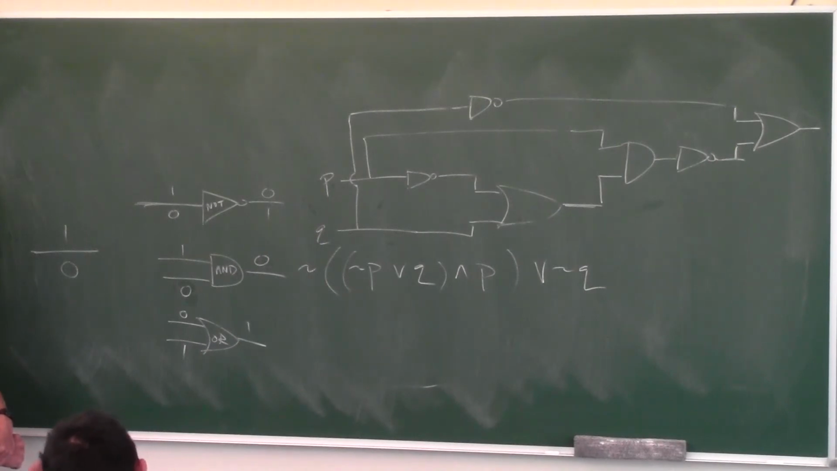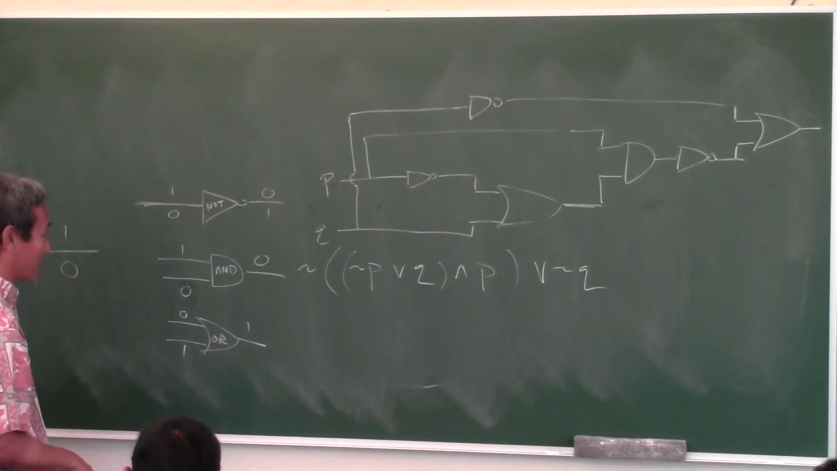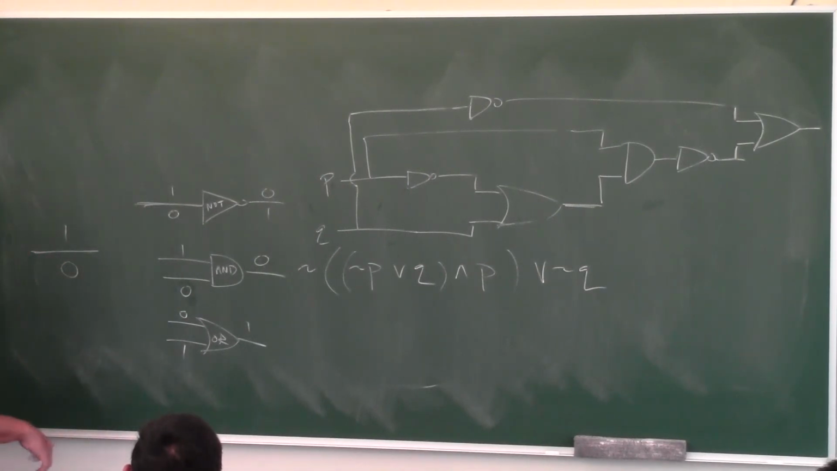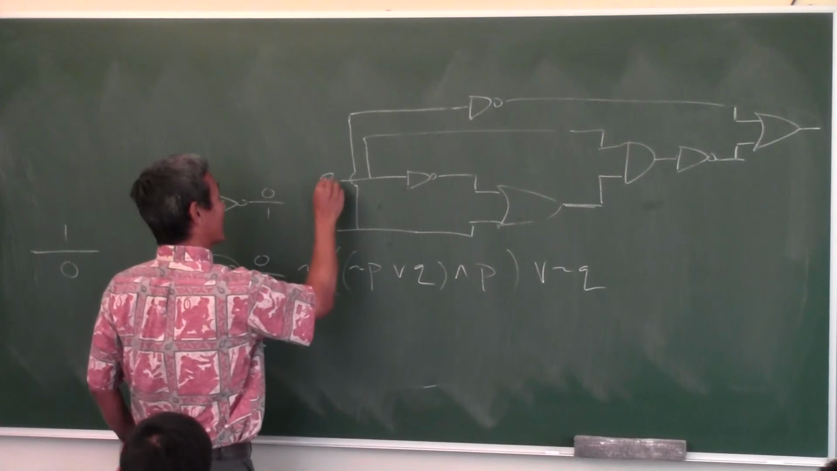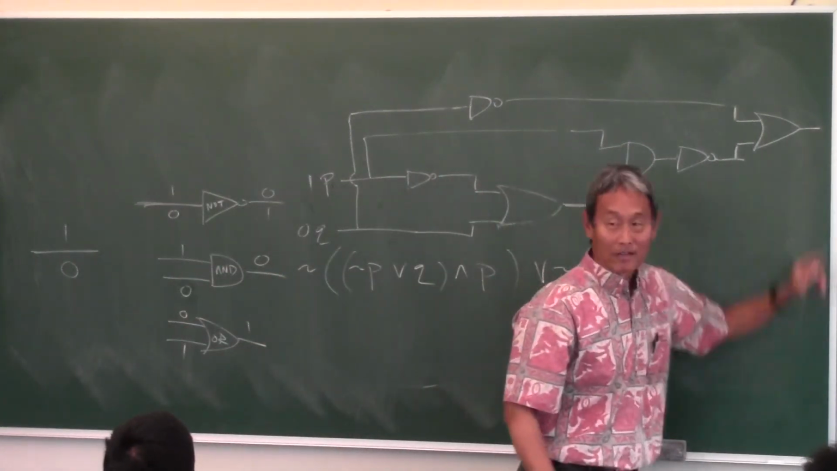We don't need to make a truth table. Wait, let me look at the directions. If it says make a truth table, then you make a truth table. If it doesn't say make a truth table, you don't make a truth table. Now the next question is going to be, what if the input here was a 1 and that one is a 0? What is the output over here going to be?